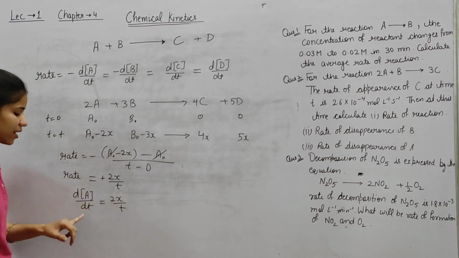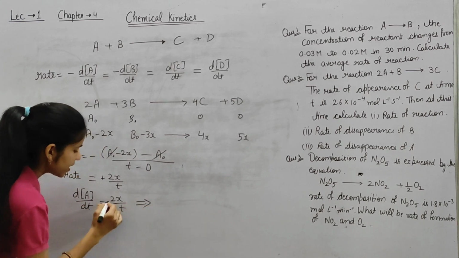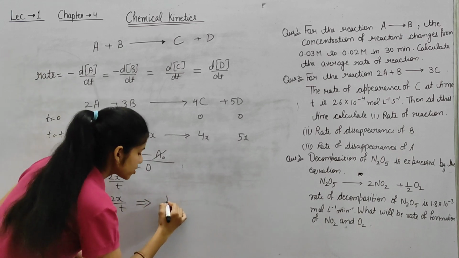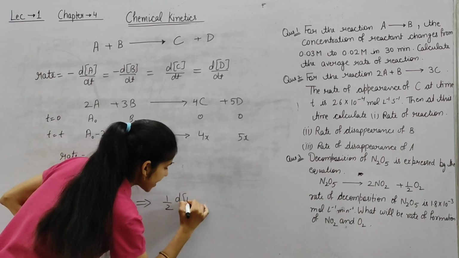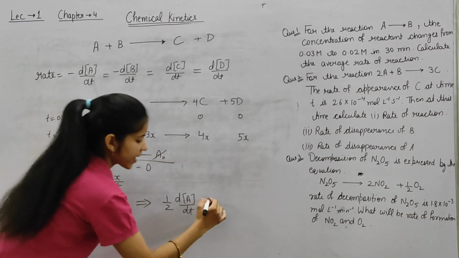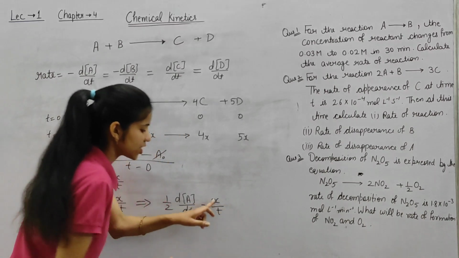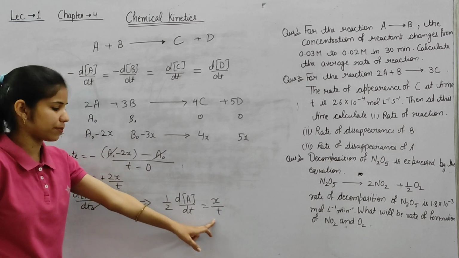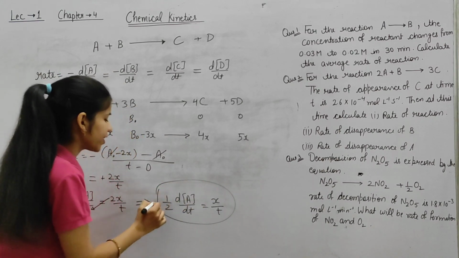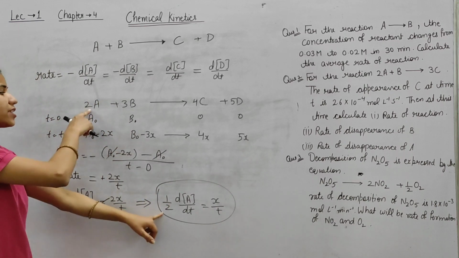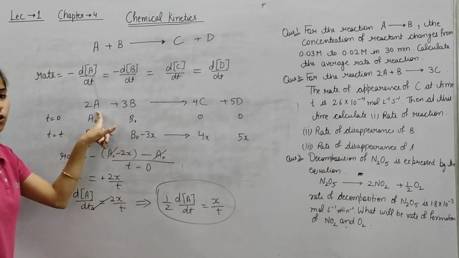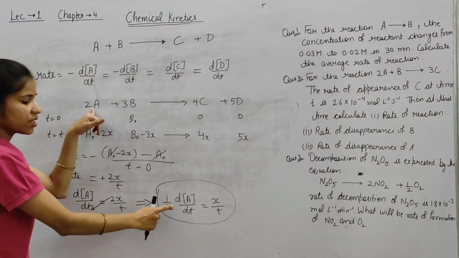So how to write it in terms of concentration? The 2 goes to the other side, cross multiply, so minus 1 by 2 dA by dt equals x by t, which means change in concentration per unit time. Okay, so this is the rate. It means if some coefficient is given, like 2, it comes in the denominator. So the conclusion is that the 2 is in the denominator.